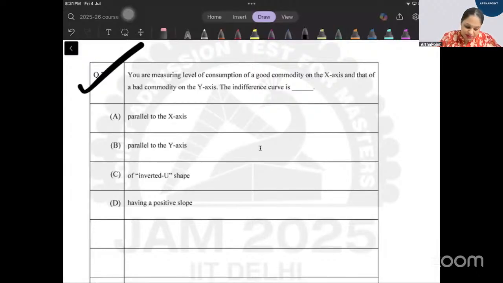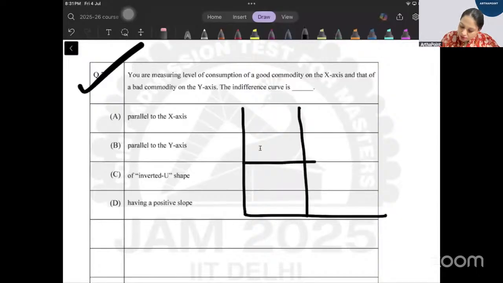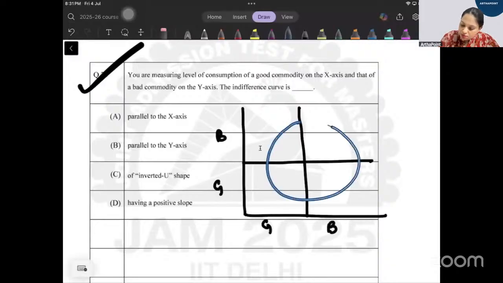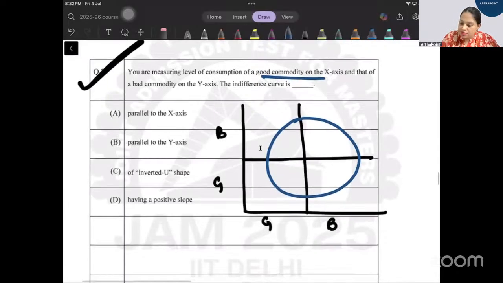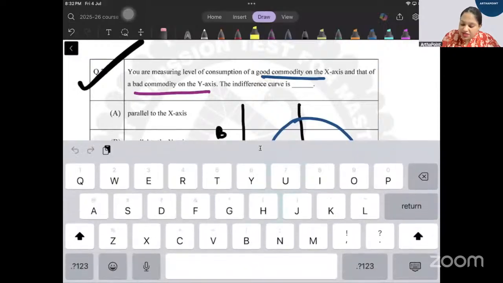Beta, always draw a circle. Always draw a circle, as I taught you in class. What is the circle saying? Good, good, bad, good. Make a circle. Now you have the good commodity on the x-axis, that means this. Bad commodity on the y-axis, that means this.